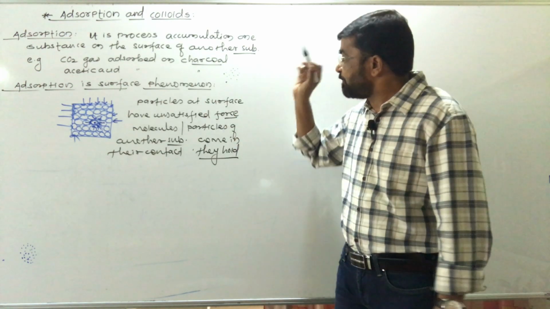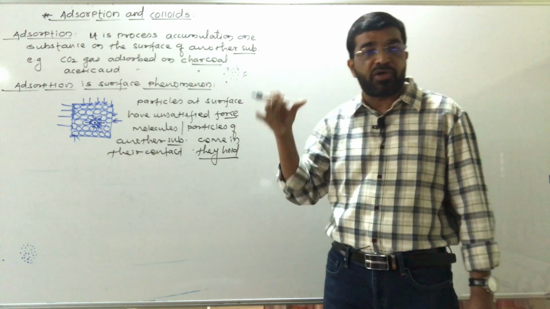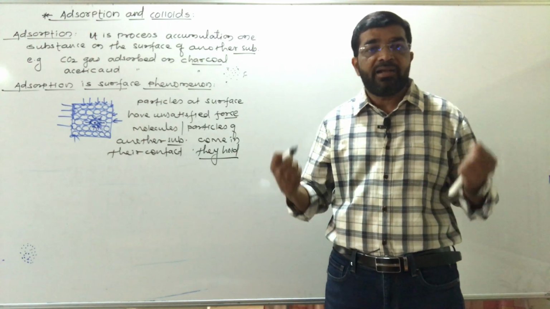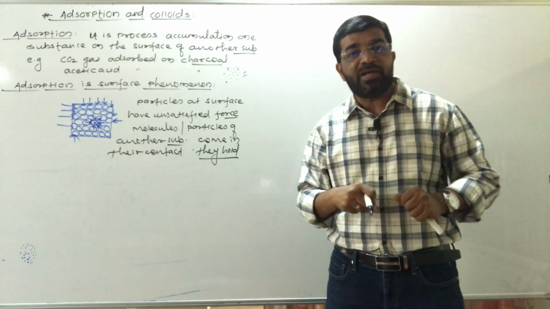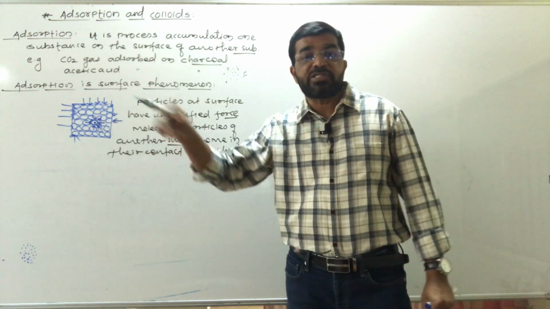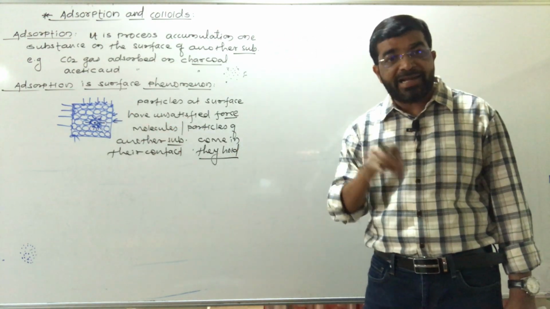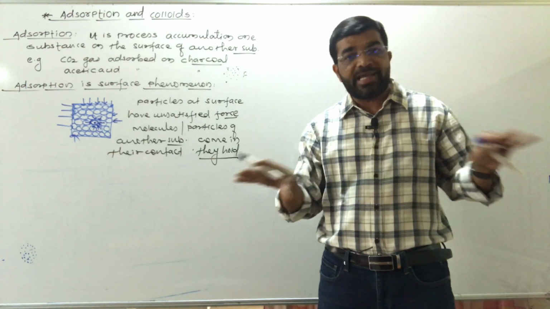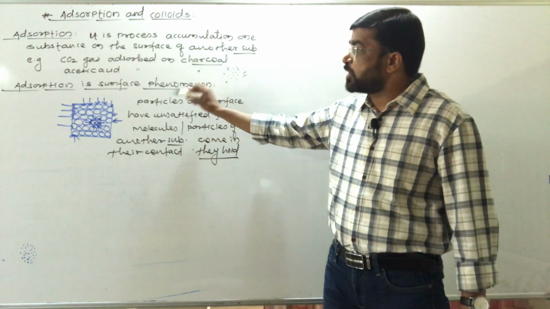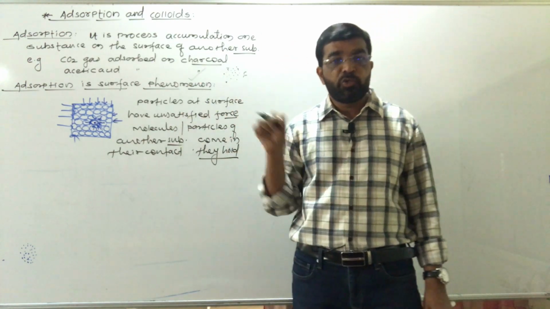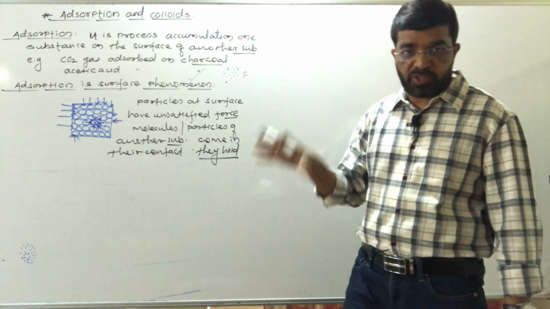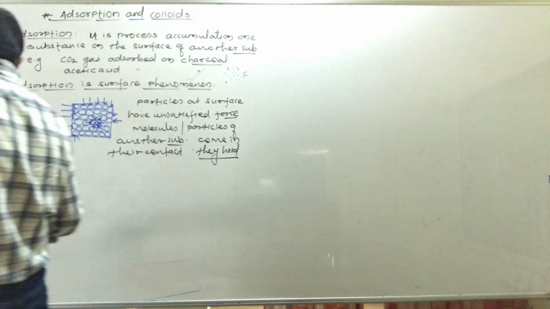So when the particles of another substance come in contact with it, they hold that particle and adsorption takes place. But particles present in bulk are equally attracted from all sides, therefore they cannot hold another particle. So only at the surface does adsorption take place, and therefore adsorption is a surface phenomenon.